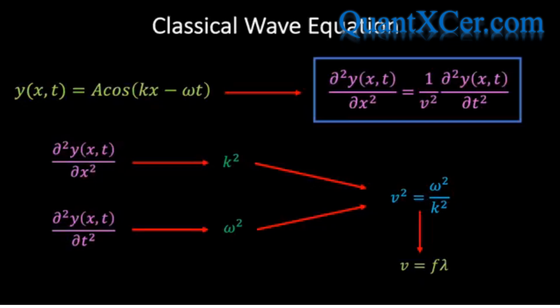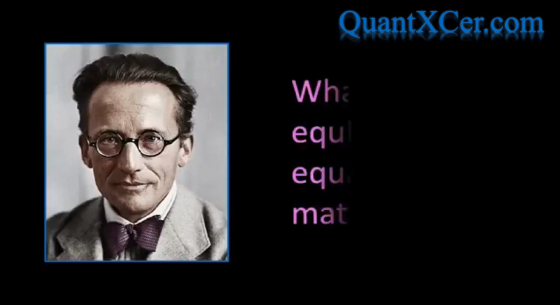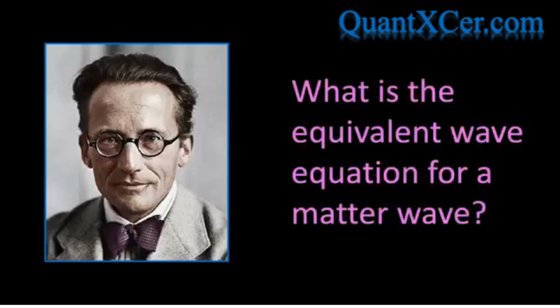And for the classical wave we've considered, this relationship between wavelength and frequency is precisely what we expect for a travelling wave. And it was this relationship between wave function and wave equation that Schrödinger started thinking about in 1925. If de Broglie was correct, and particles behave like waves, then these de Broglie wave functions should be solutions to a wave equation. If so, what form should this wave equation take? Would it have the same form as the classical wave equation we've just seen? And if not, why not?